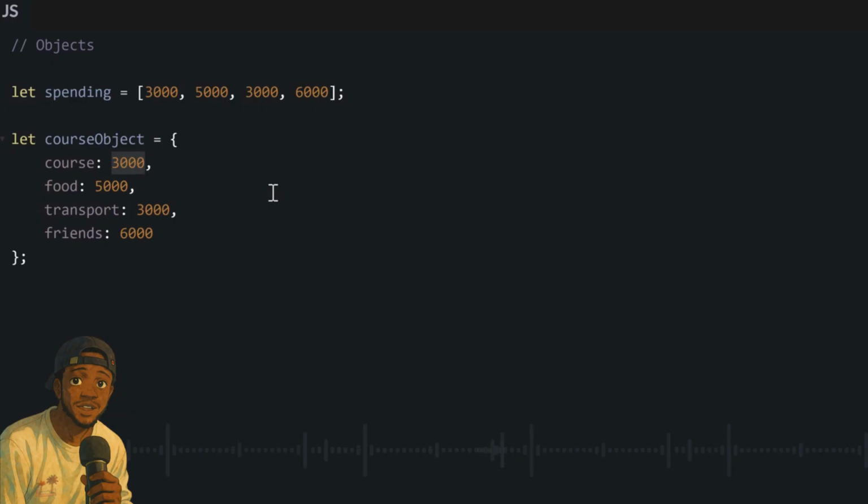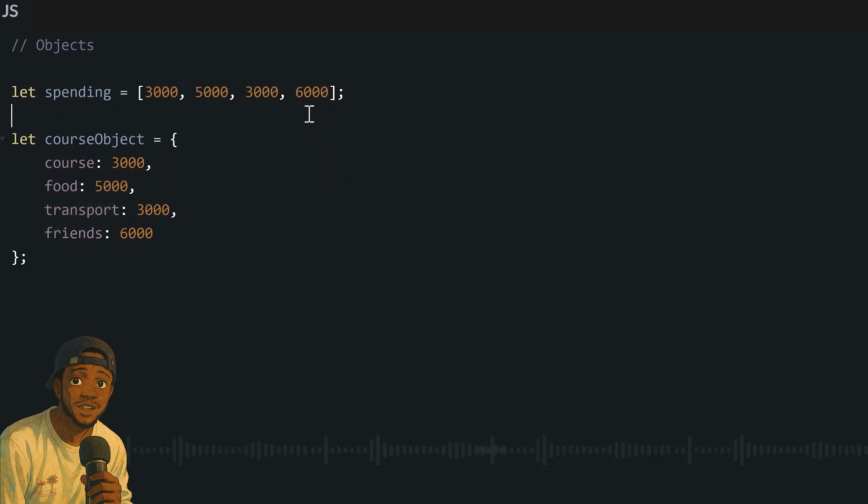Both of them together na im we dey call key value pairs. Then after you write your first key value pair, you go put comma. Then for the second line, you go write your second key value pair, your third, and so on. You fit write as many as you want store inside your data.